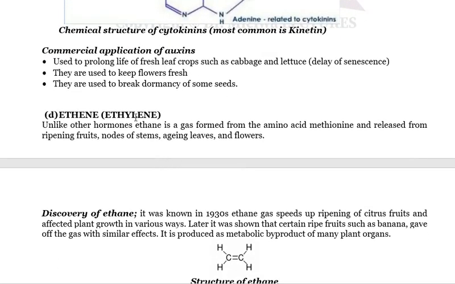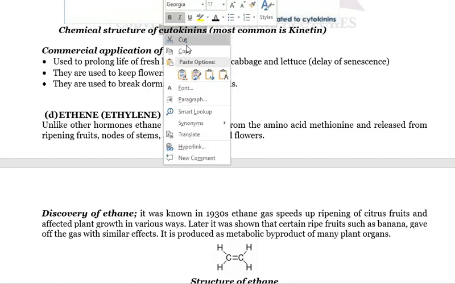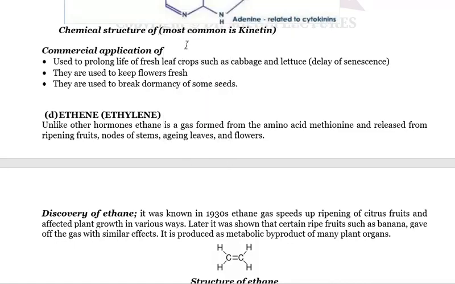In terms of commercial application of cytokinins, they have about 3 commercial applications. The first is that they are used to prolong life of fresh leaf crops.